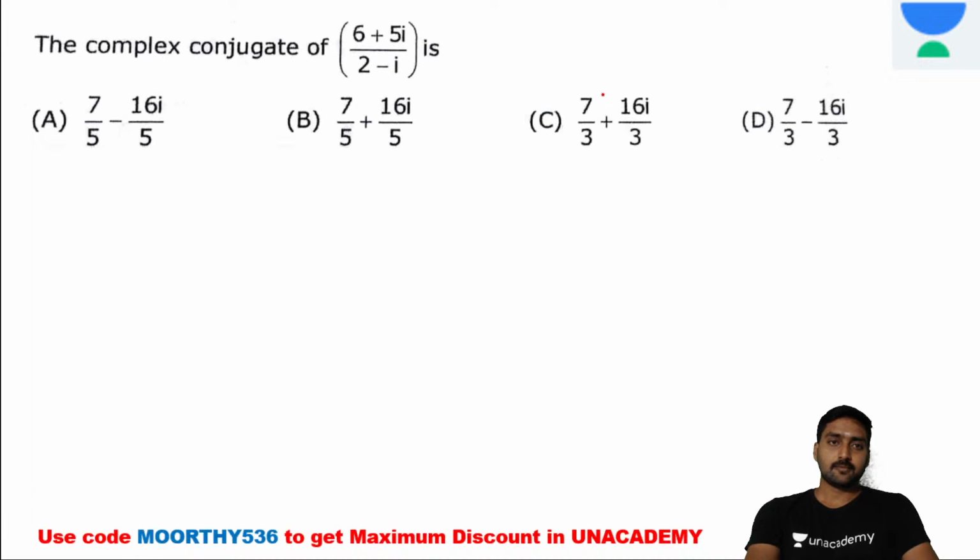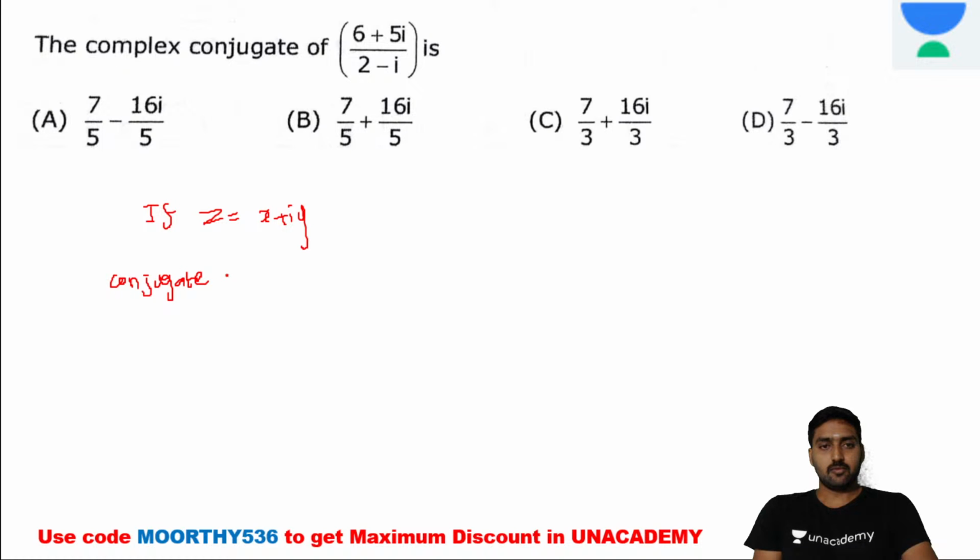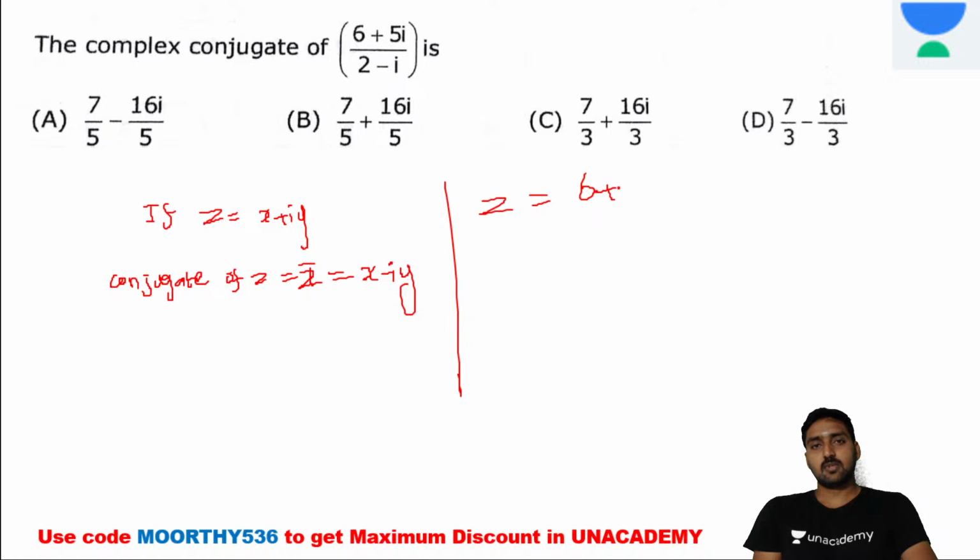Next one. Now the complex conjugate. If z is equal to x plus iy, then the conjugate of z, which is z bar, is equal to x minus iy. Likewise, first z. Now we have to do the simplification process here. It's 6 plus 5y. Now do the rationalization here. Actually the denominators are all real numbers, right? All real integers. So we are going to take the real integers directly.